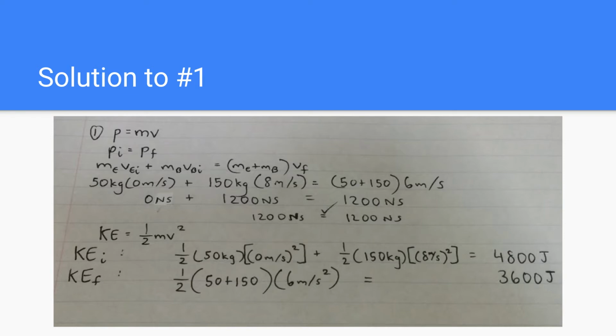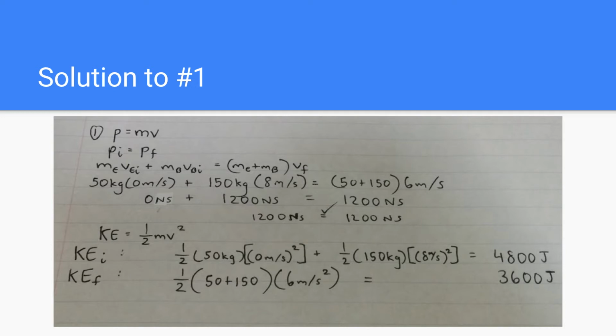Now our final momentum is slightly different because we have the summation of both masses. We could separate the two as Ellie times the final velocity and the bull times the final velocity, but it's easier to look at it like this, and it's easier to see that this certain type of collision exists. So we have Ellie plus the bull times the final velocity. When we plug in the numbers, we get 1200 newton seconds on both sides, which means that momentum is conserved.